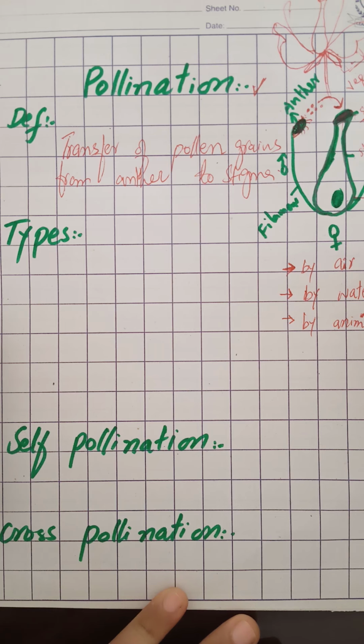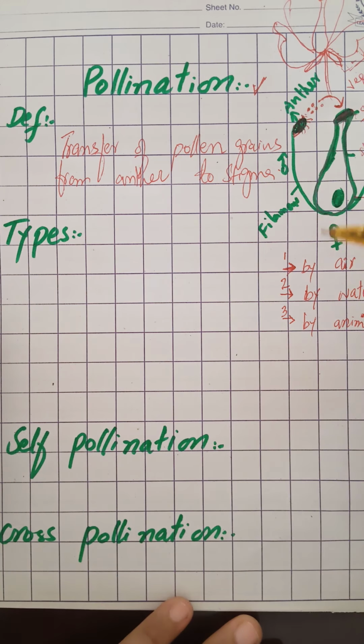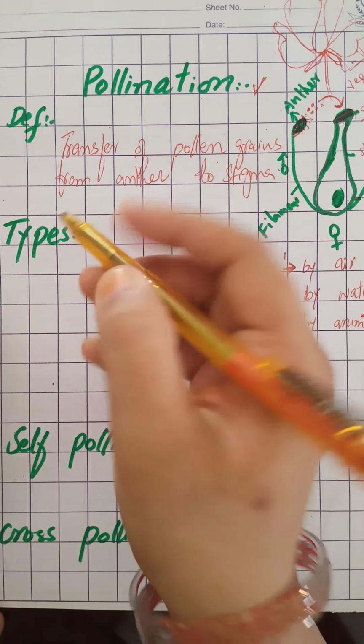Or they may attach to the body of birds. There are different ways by which pollen grains can move from anther to stigma.